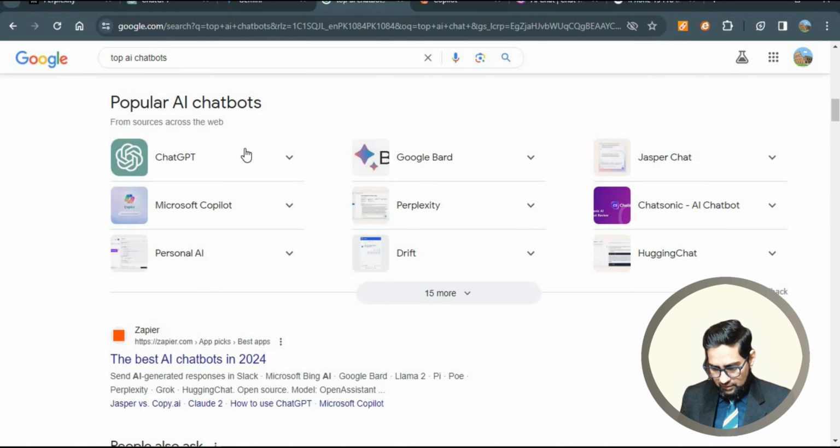Okay, so I have multiple information over here. I've googled first of all the top AI chatbots. First one, as per Google, is ChatGPT. Second one is Google Bard, which is also now called Google Gemini. Number 3 is Jasper Chat. Number 4 is Microsoft's Copilot, and number 5 is Perplexity. So I'm going to compare these top 5.